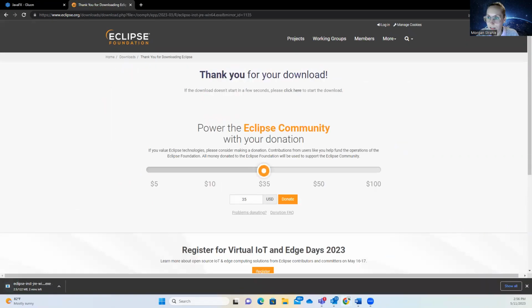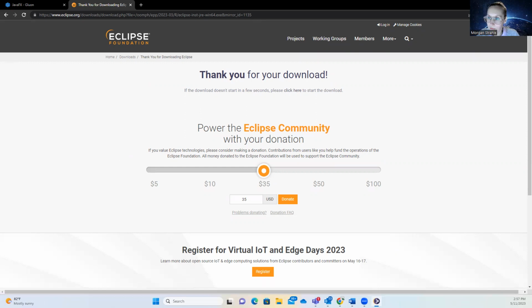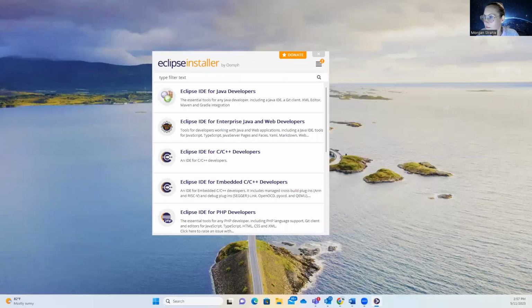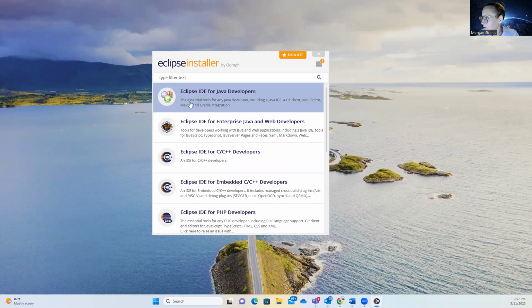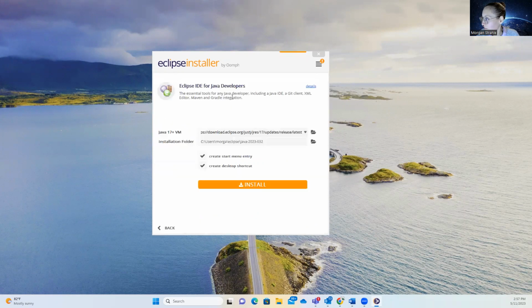And then we're going to wait for that download. Okay, so after it's finished downloading, we're going to open the installer. This is what your screen is going to come up with. I'm going to install the Eclipse IDE for Java developers. Install. I'm going to wait for this installation.